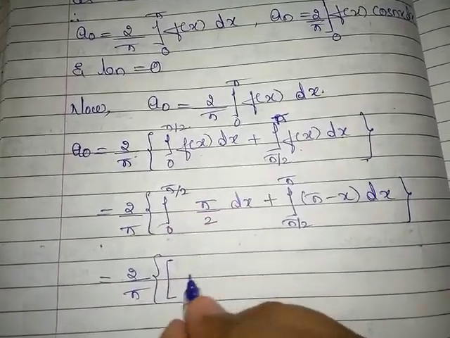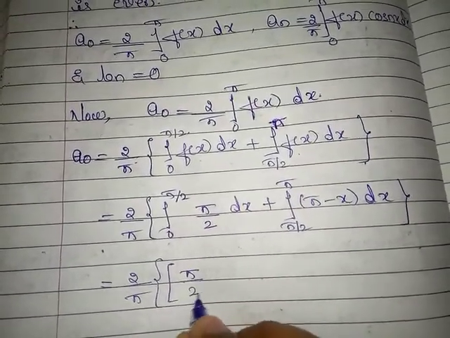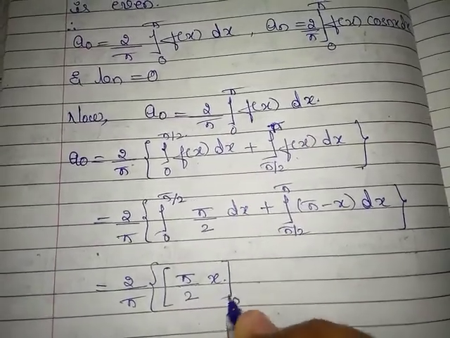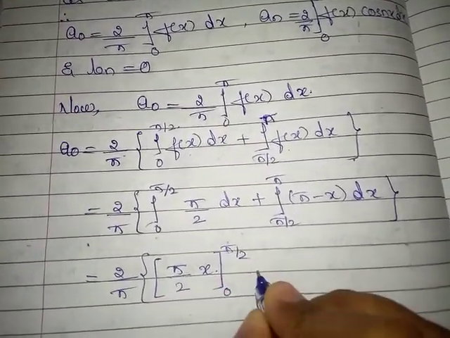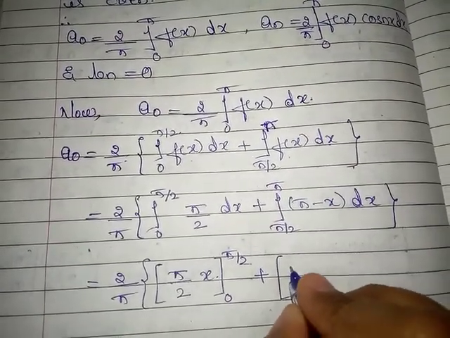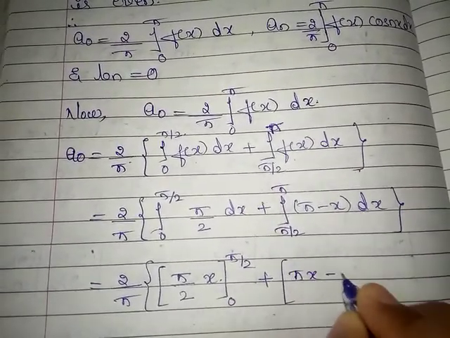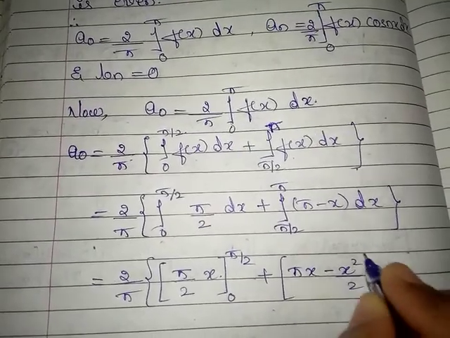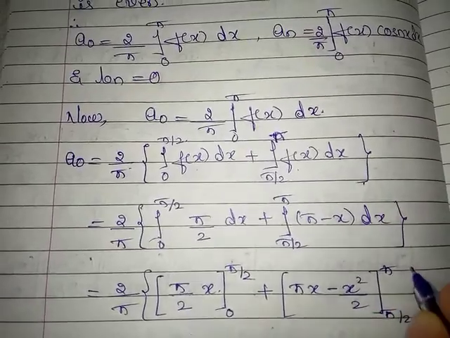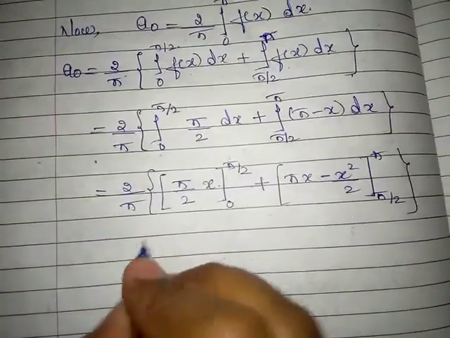Here pi by 2 is constant, integration of constant is x, limits from 0 to pi by 2, plus this into pi is constant, this is pi into x minus x square by 2, limits from pi by 2 to pi, which is equal to